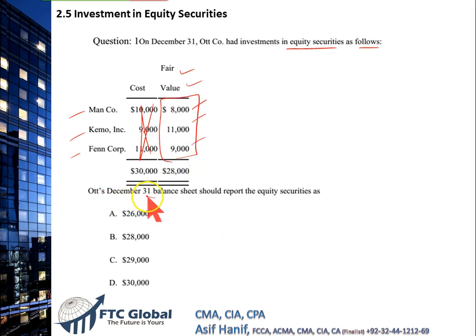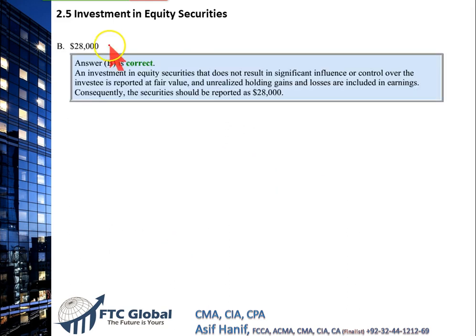It says Ott December 31st balance sheet should report the equity securities as, since we have the determinable fair value, they must be reported at 28. So that makes B the correct option, and B it is. So when the fair values exist, we must measure at fair value.